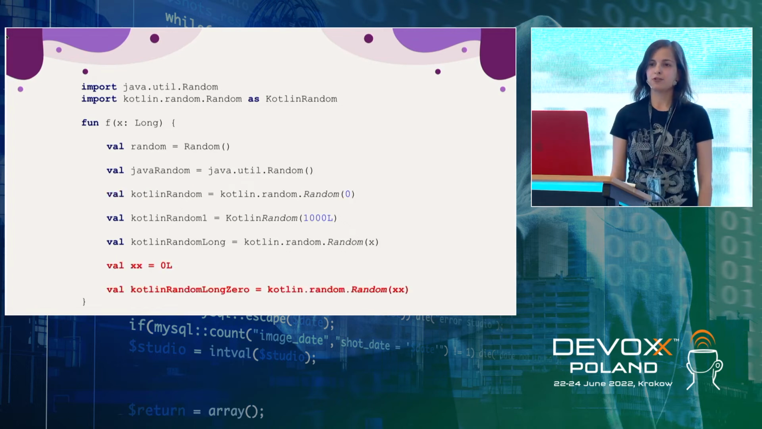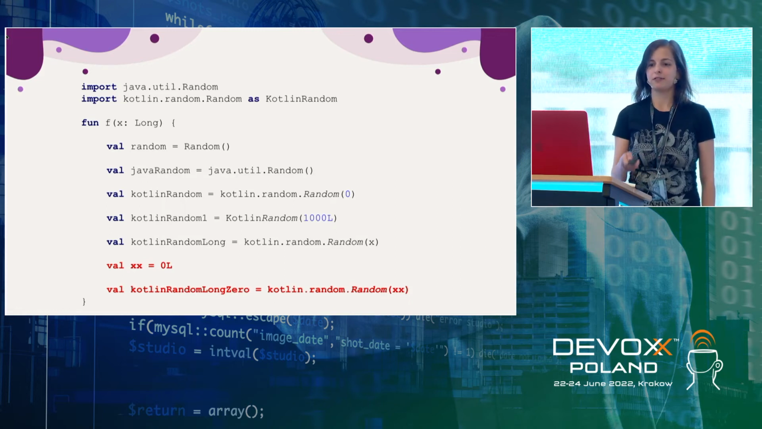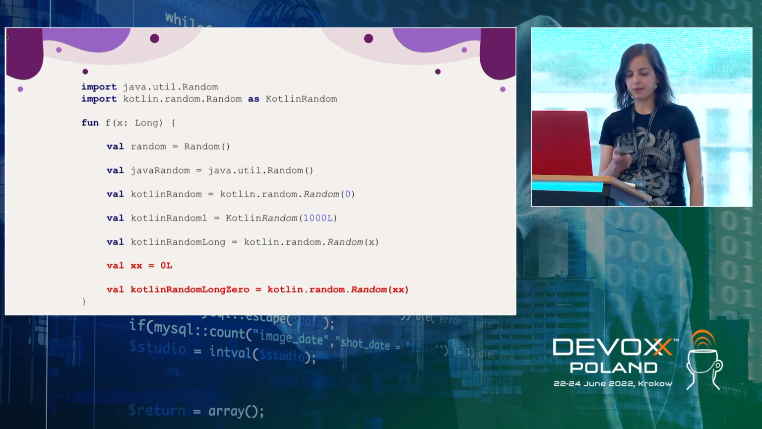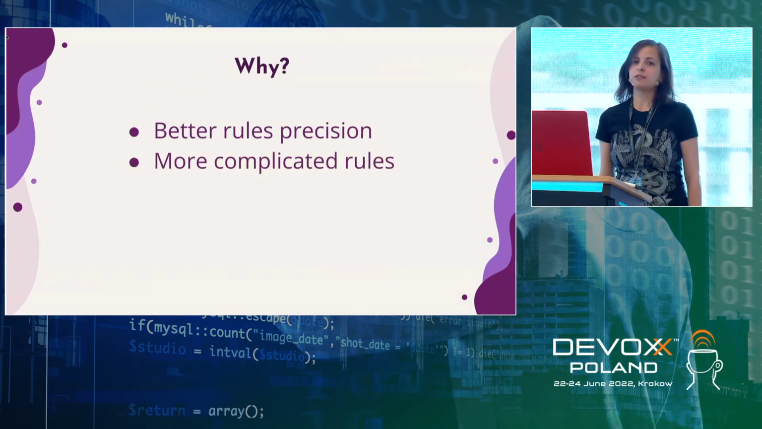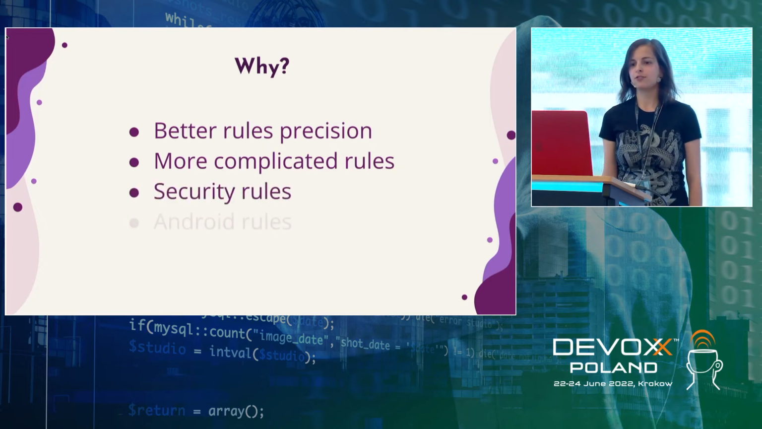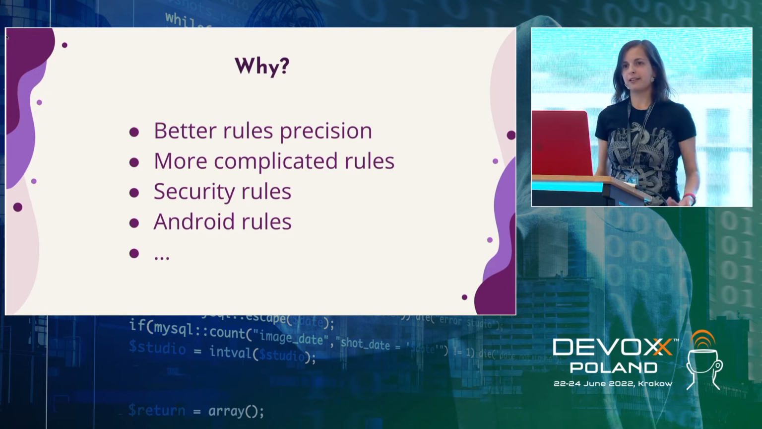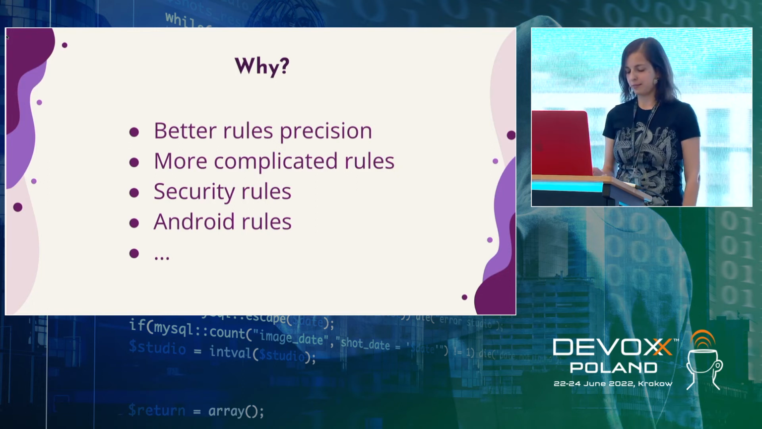And if you want to report cases like this, to understand that x is actually a value, a final variable, and it's initialized with 0, you need semantic here as well. So with semantic, we can actually do such kinds of bug detections and even more. So why do we need semantic? To have better rule precision, to write more complicated rules, to write security rules, Android rules, and so on. So in order to provide a good number of rules and good quality analysis for Kotlin, we need semantic.